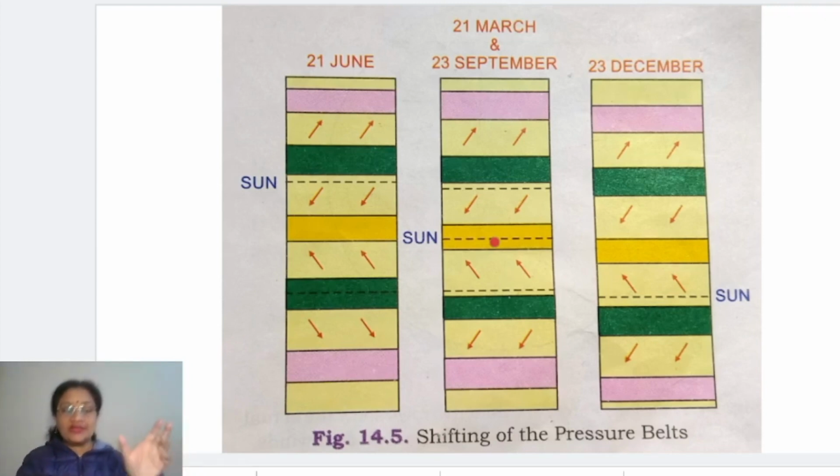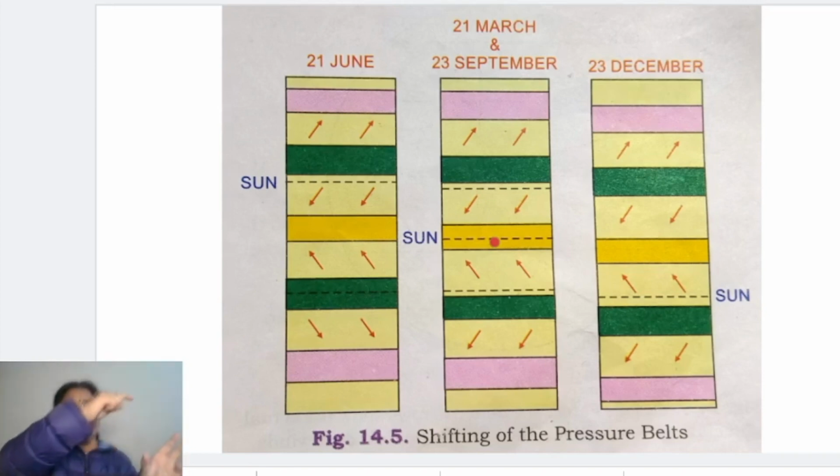And when it goes towards upside, we feel that the sun is going down. Actually the sun is not going down, the sun is never shifting. It is the earth which follows the orbit, and when it moves a little upside, because we are on earth, we feel that the sun has gone down. That is called the apparent movement of the sun towards the south.